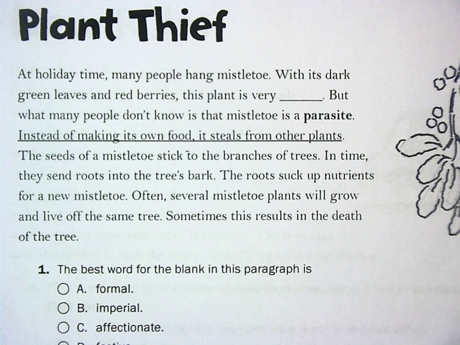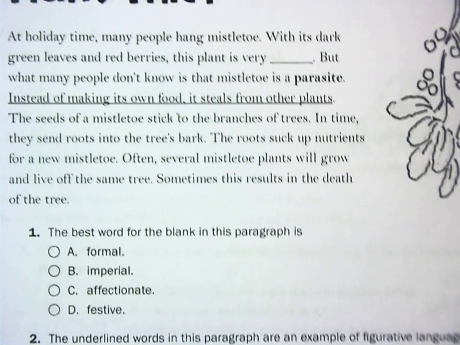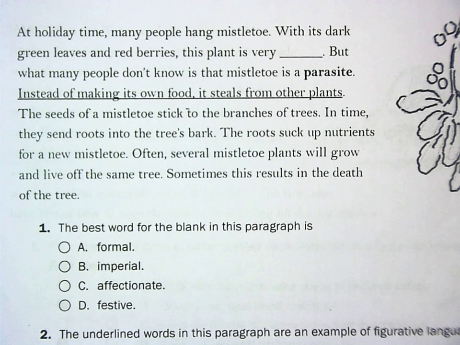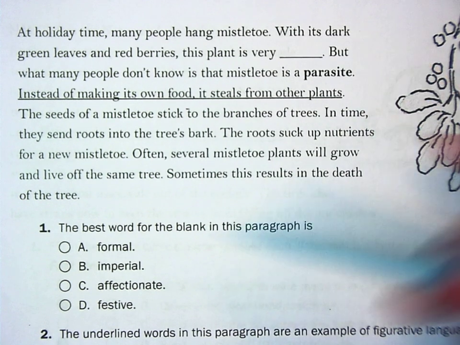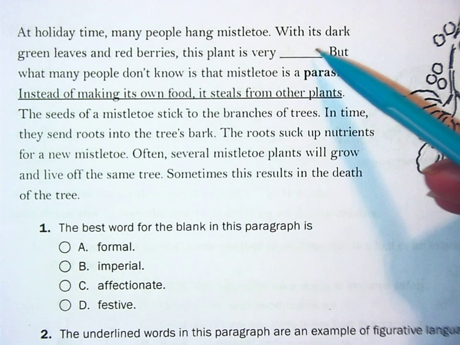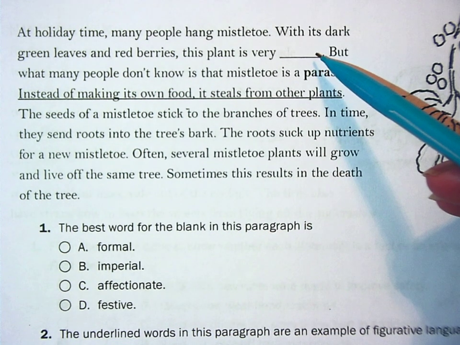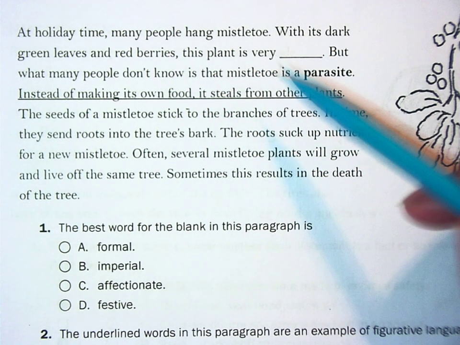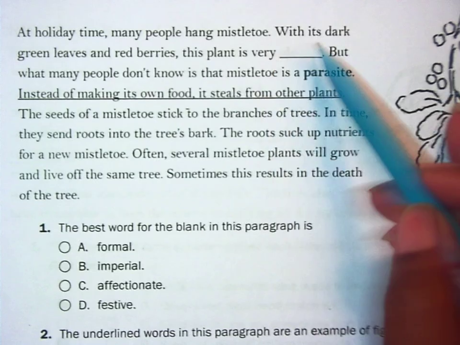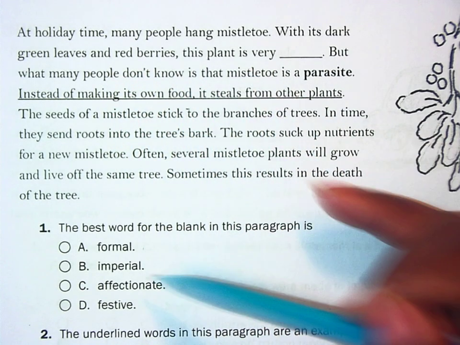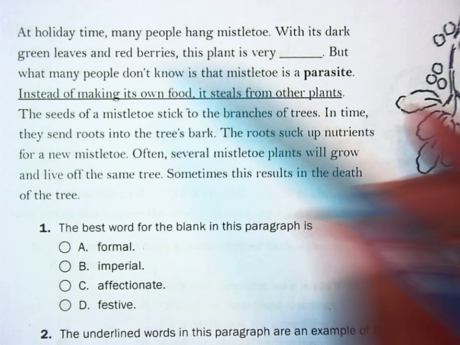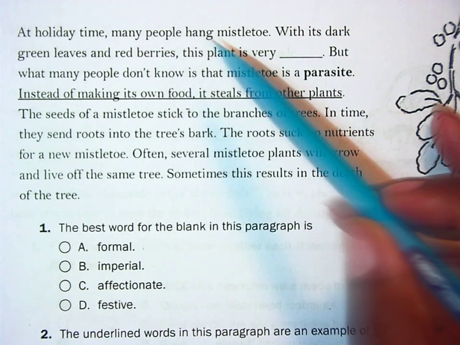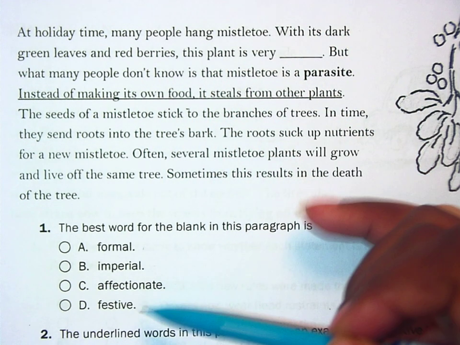Okay. Now, let's look at question number 1. The best word for the blank in this paragraph is. Now, the best thing for you to do is to go back up to the sentence that has the blank and fill in each word with that sentence to see which one makes the most sense, okay? Let's start. With its dark green leaves and red berries, this plant is very formal. With its dark green leaves and red berries, this plant is very emperor. With its dark green leaves and red berries, this plant is very affectionate. With its dark green leaves and red berries, this plant is very festive.